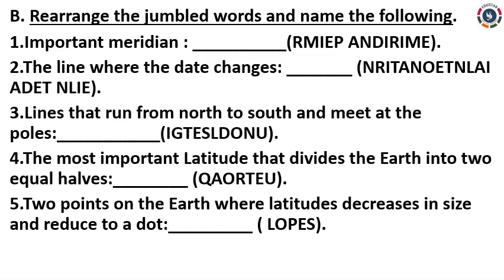Second one, the line where the date changes dash. Third one, lines that run from north to south and meet at the poles dash. Fourth one, the most important latitude that divides the earth into two equal halves dash. Fifth one, 2 points on the earth where latitudes decreases in size and reduce to a dot dash.